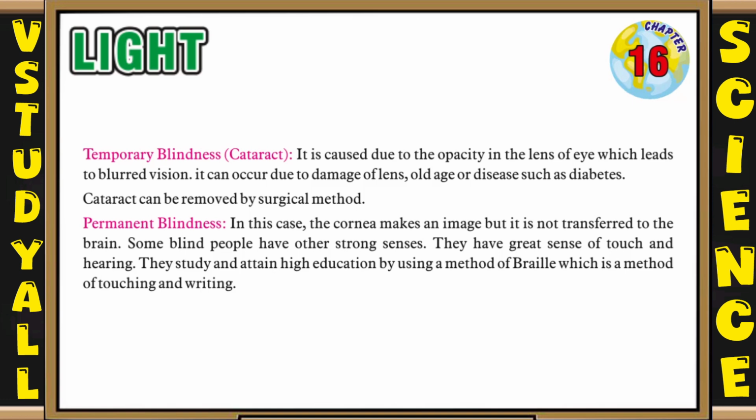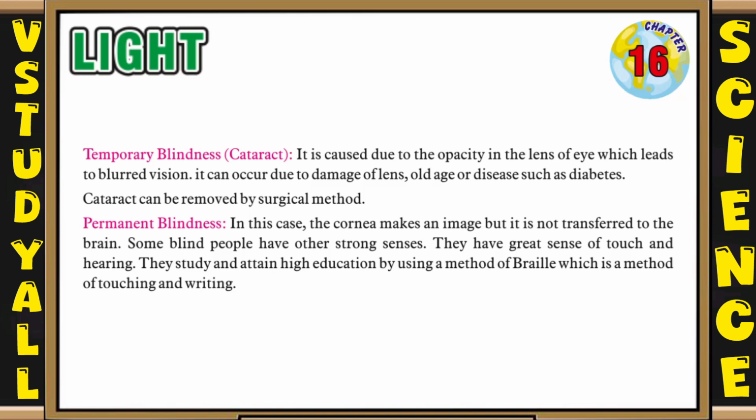So now let's see permanent blindness. In this case, the cornea makes an image but it is not transferred to the brain. Some blind people have other strong senses. They have a great sense of touch and hearing. They study and attain high education by using a method called Braille, which is a method of touching and writing.